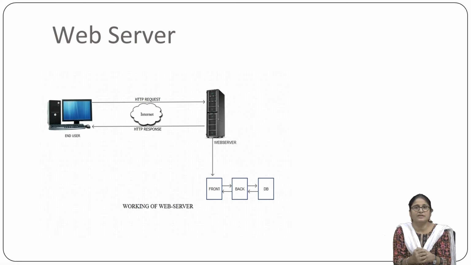The most common web server is the Apache server, and this server is a free and open source software tool because it contains the maximum number of websites. Another available web server is IIS, that is Internet Information Services, which is owned by the Microsoft company.